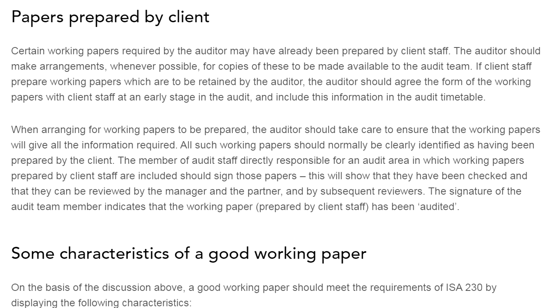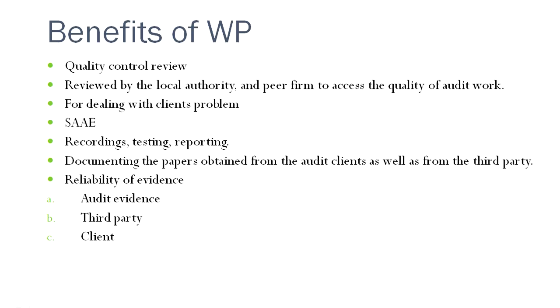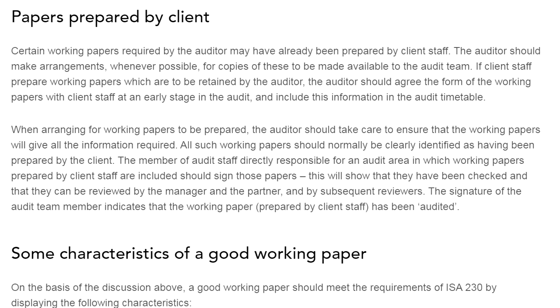There should be proper identification procedures so that those working papers which are being arranged by the client are separately identifiable. Because, as informed, evidence obtained by the auditor directly is more reliable than third party evidence and evidence from the client. So there should be a proper separation and identification of whether the evidence has been obtained by the client or obtained directly by the audit procedures of the auditor, and there should be separate identification.